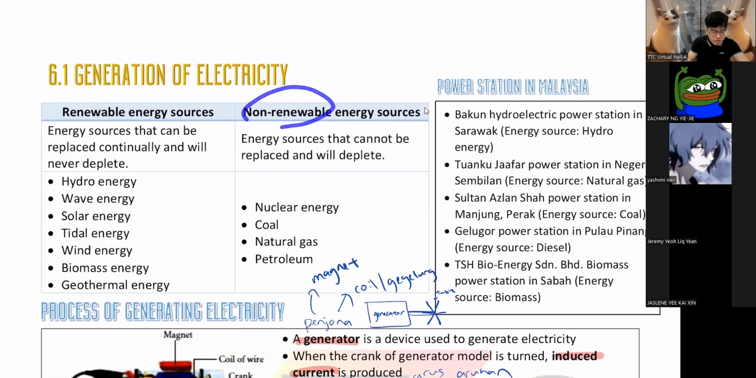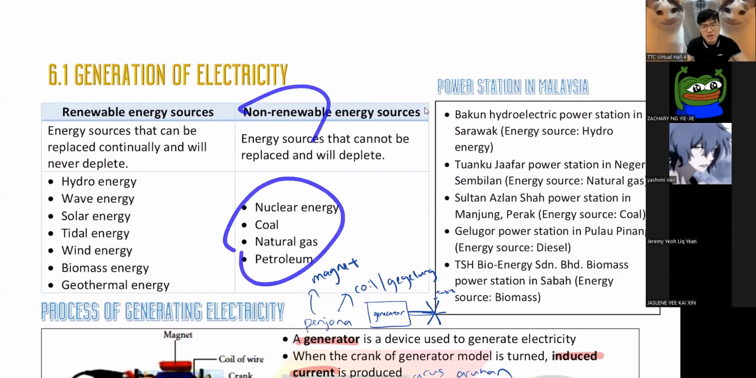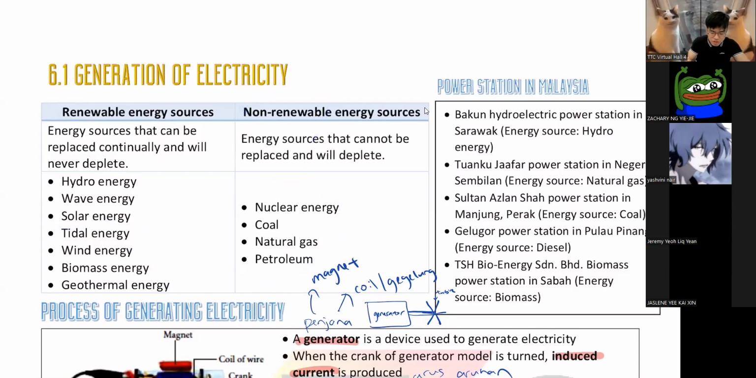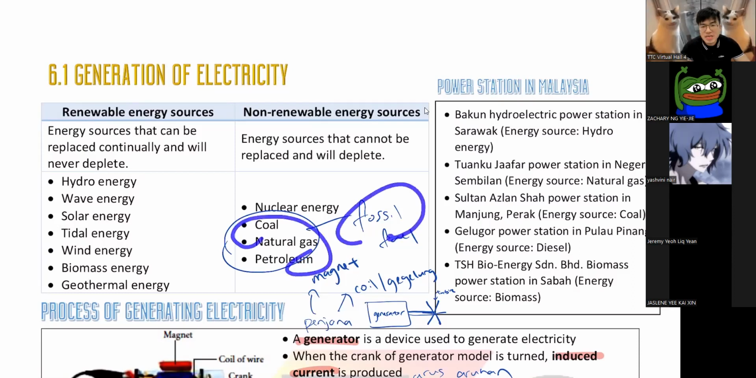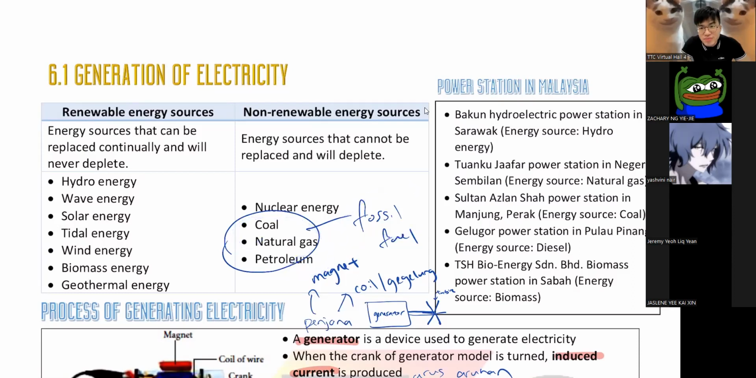And then non-renewable means these things will one day run out. For example, nuclear. And then these three are what we call fossil fuel. Remember, bahan api fossil. So like I said last week, we are still 80% relying on fossil fuel.